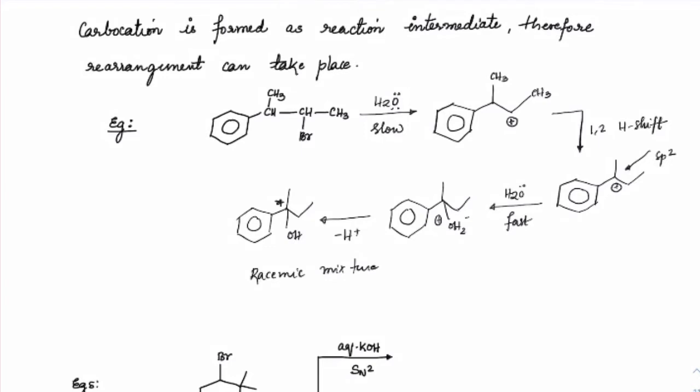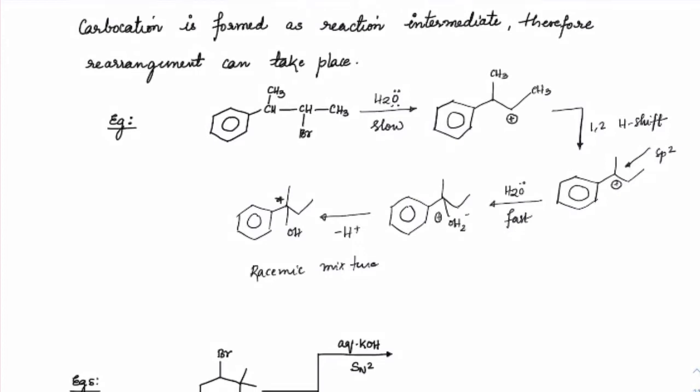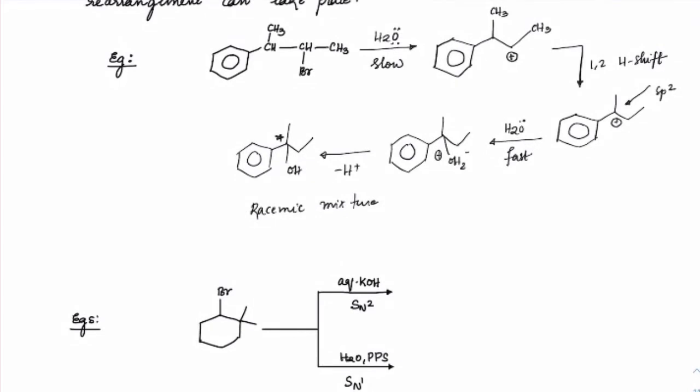Unless you have been specifically asked to compare water with 80% ethanol or 80% acetone, in which case water will show less racemization as compared to inversion. But in general cases, wherever the question is given, just go with the regular SN1 reaction where a carbocation is formed, racemization will take place, so the final product will be a racemic mixture. Yes, here there would be slightly more net inversion happening. All of you make a note.